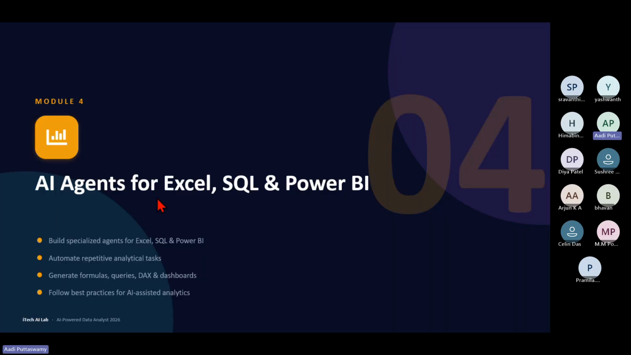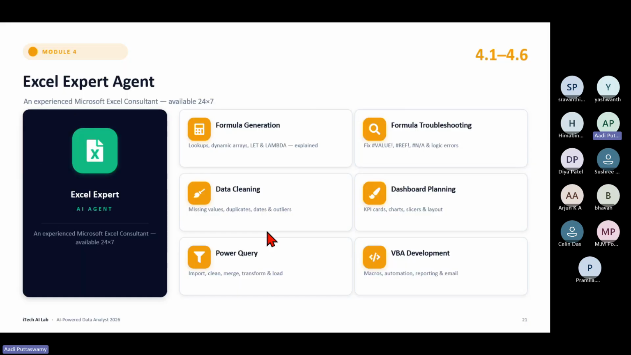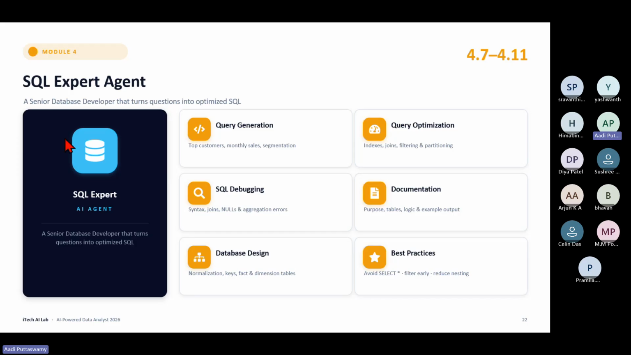So AI agents for Excel, this one we have already discussed. Here, depending on what I actually need to create, let's say I want to create one Excel expert, whatever is required for that Excel, I'll just update it. I'll tell the agent to work like this. Suppose it is an SQL expert, then I'll say query generation, SQL debugging. The tasks required for that particular thing, I'll just give.